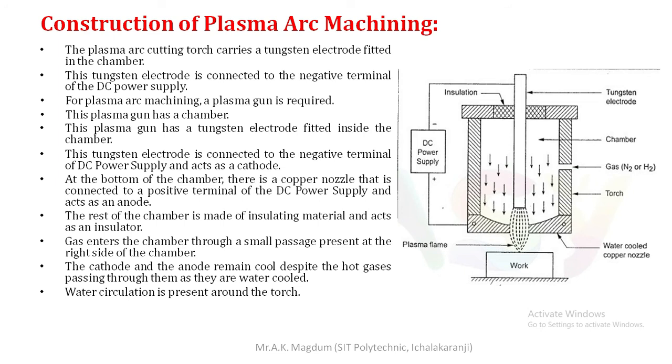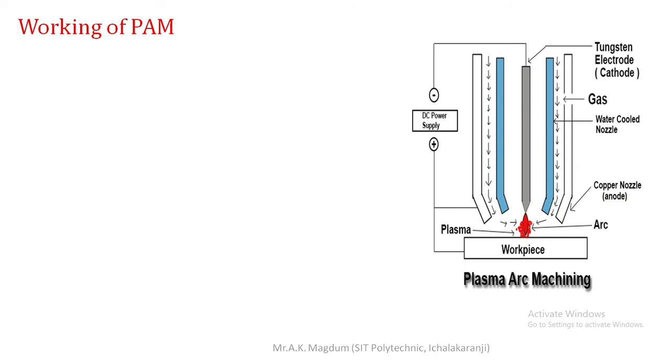That is a very important thing, because we continuously want to absorb the heat from the nozzle itself and efficiently do the plasma formation at the time of the machining process. For that purpose, there is water circulation present around the torch. So this much about the construction.